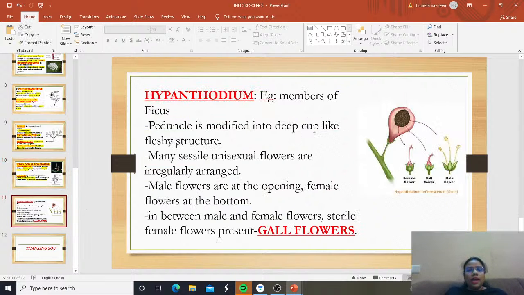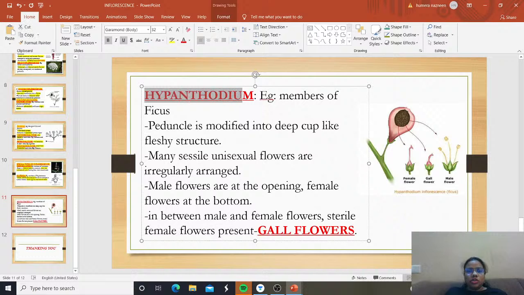Then the last one we have is the hypanthodium. The last special type of inflorescence is hypanthodium, and it is seen in members of Ficus. And what is happening here? Peduncle is being modified. See here, peduncle is being modified into a deep cup-like fleshy structure, and inside that we have many sessile unisexual flowers irregularly arranged.